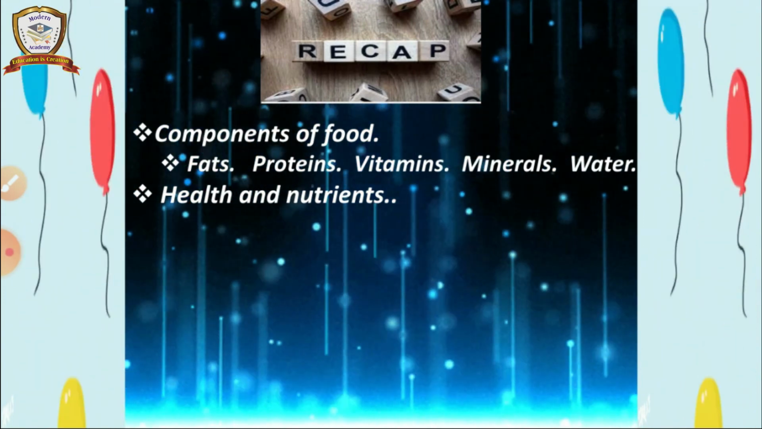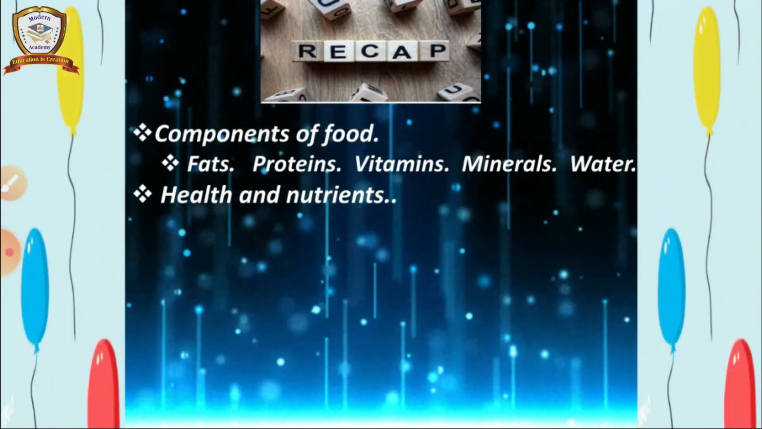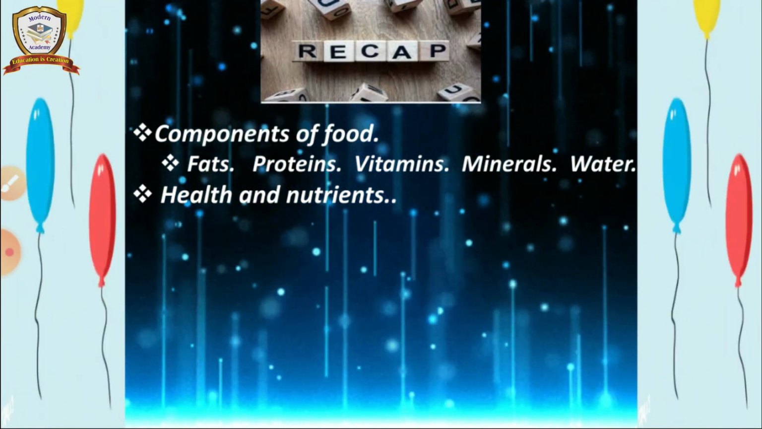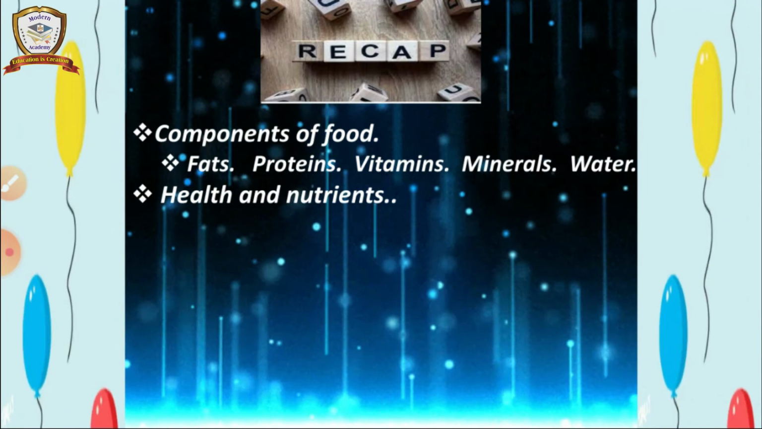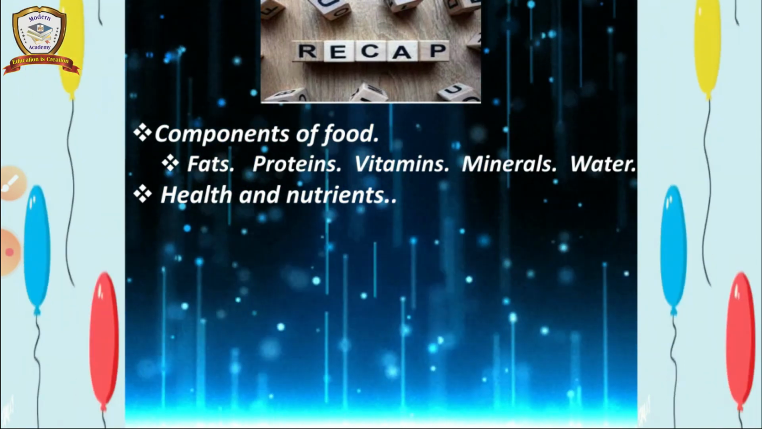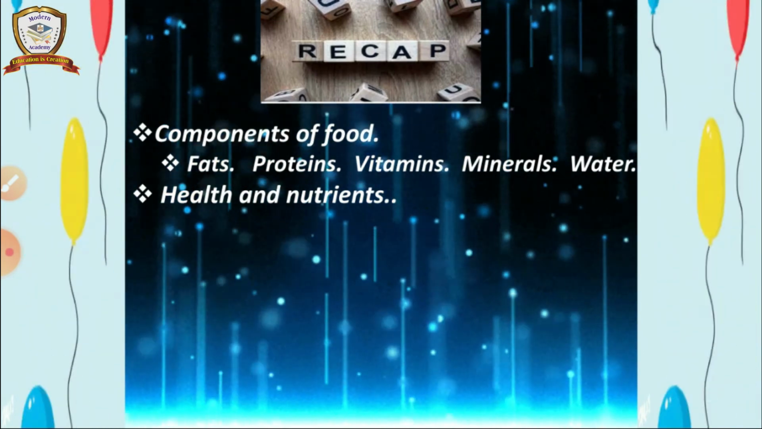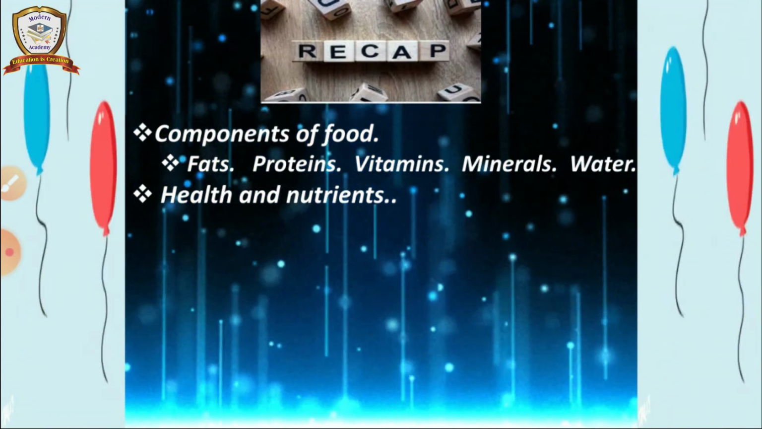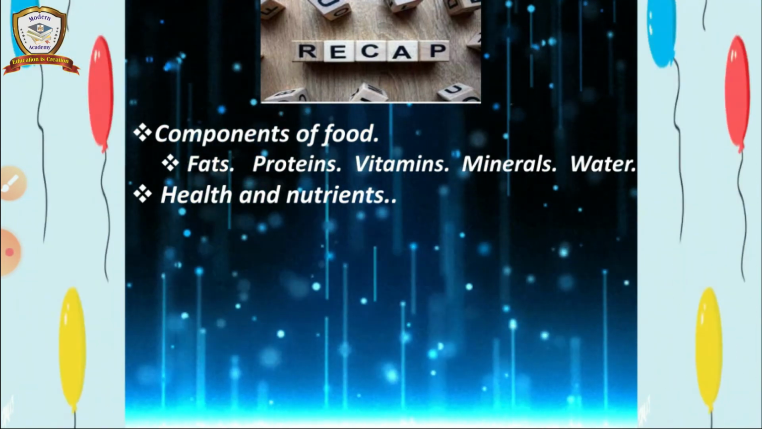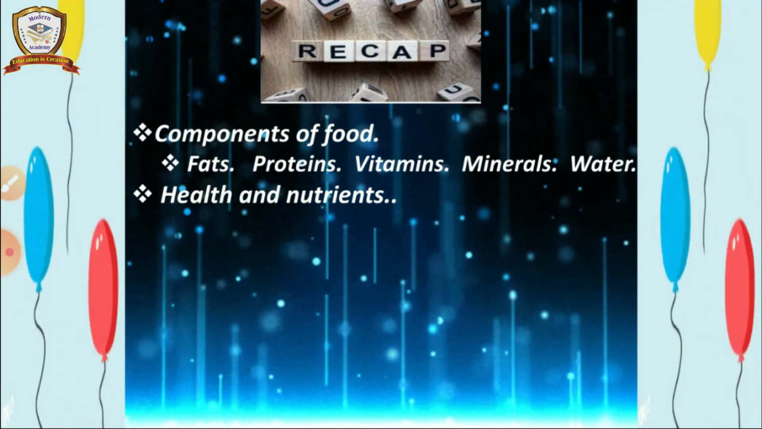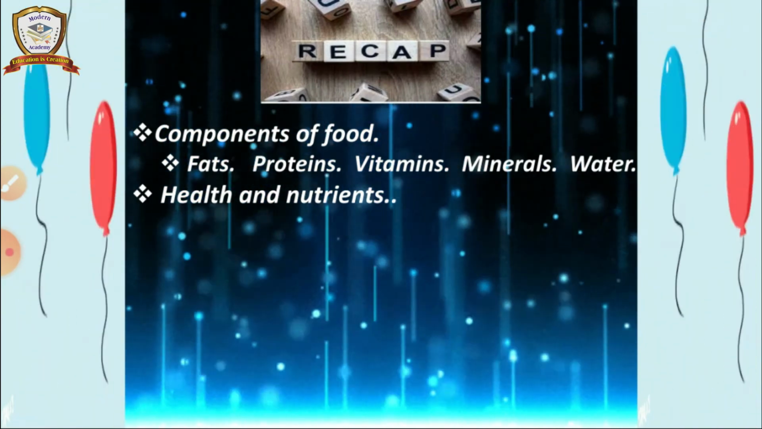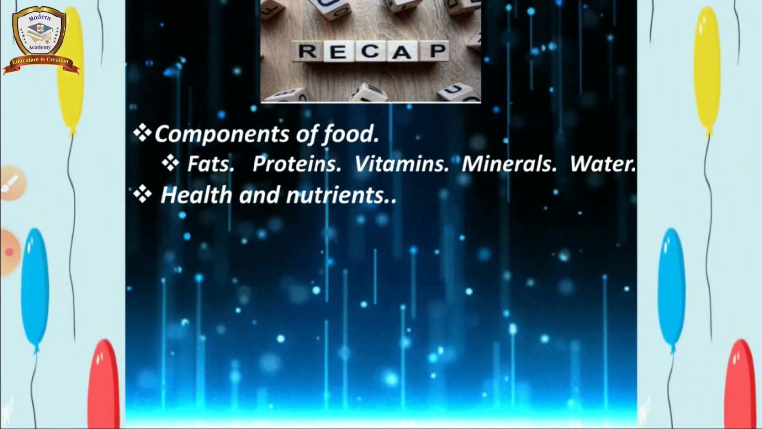And proteins. Proteins are body building, and they also regulate the body functions. Vitamins also regulate the body functions. Okay? And minerals carry out the body functions properly. And we have to take fruits, vegetables, spinach properly.